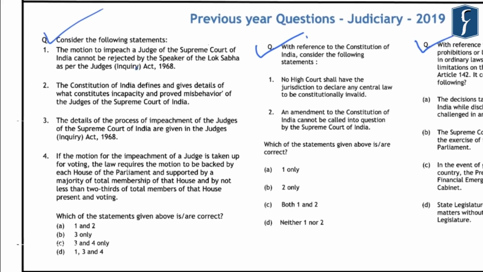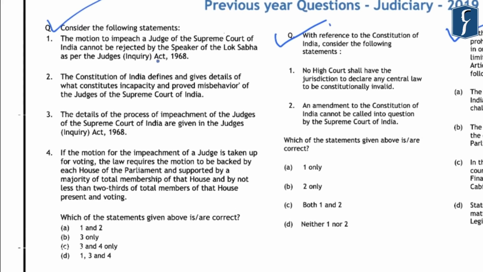Now regarding this first question that was asked in 2019, let us try and find which statements that are given here are incorrect. So in this line, if you look at the process of removal of a judge of Supreme Court, you will find that a removal motion has to be signed by at least 100 members in the case of Lok Sabha and 50 members in the case of Rajya Sabha.